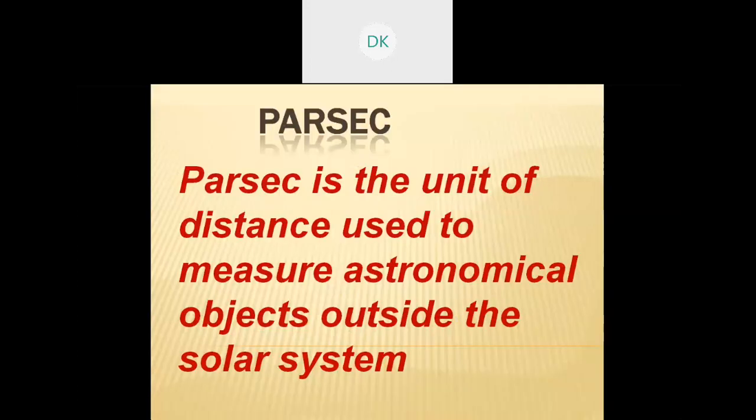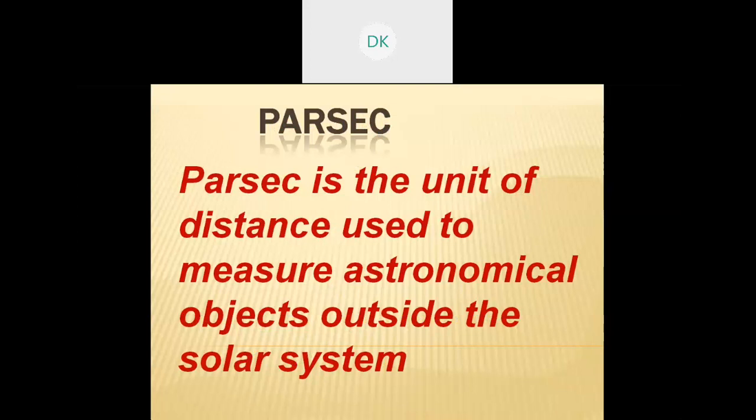The next unit is parsec. Parsec is the unit of distance used to measure astronomical objects outside the solar system. So inside the solar system, astronomical units (AU) are used to measure the distance. Okay, so for objects outside the solar system, how do we measure? With the help of this parsec unit.